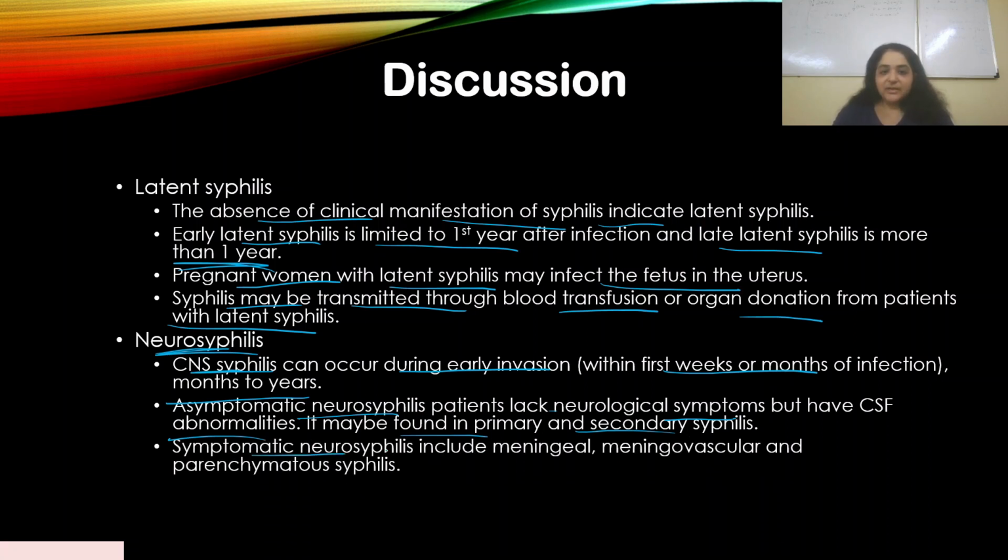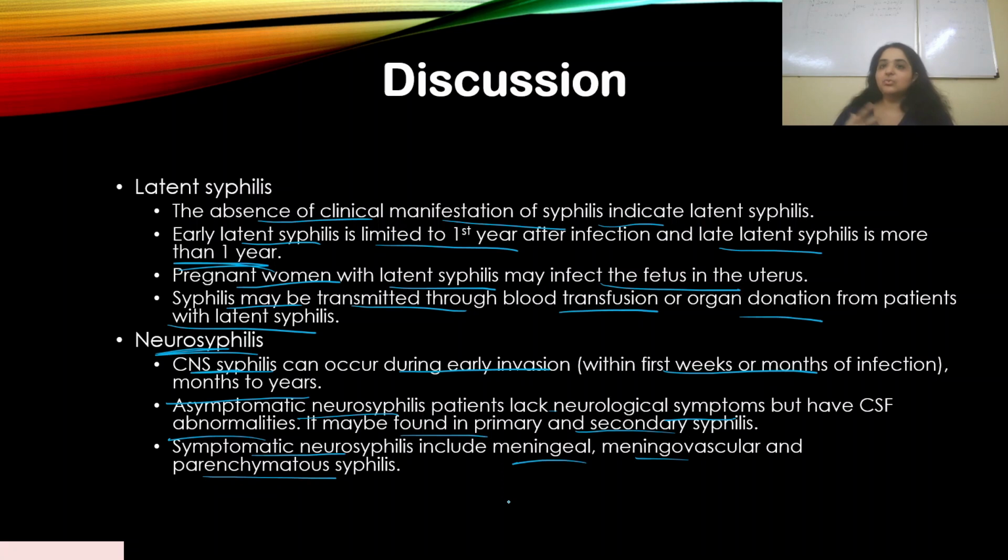Symptomatic neurosyphilis includes meningeal, meningovascular, and parenchymatous syphilis. That means it's occurring in the meninges of the brain and the soft tissues of the CNS. This is where symptomatic neurosyphilis is seen.